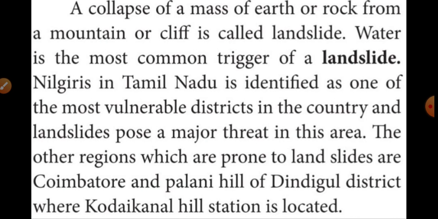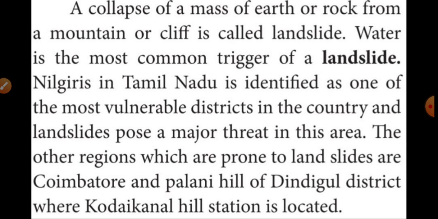Listen very carefully, students. A collapse of a mass of earth or rock from a mountain or cliff is called a landslide. Collapse means to break into pieces suddenly.